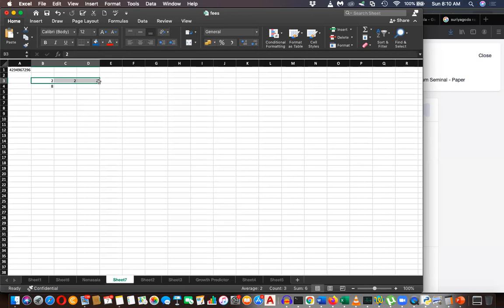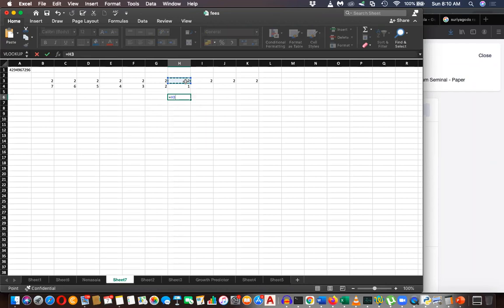So this is base 2. Let me repeat this way. And then I need from 1, let's start from 1 here, here 2. Let's drag this by autofill. Let me take the values. I need 2 to the power 1. It is 2. So when you increase the power, it is always double. 2 to the power 2 is 4, 2 to the power 3 is 8, 2 to the power 4 is 16, 2 to the power 5 is 32, 2 to the power 6 is 64.